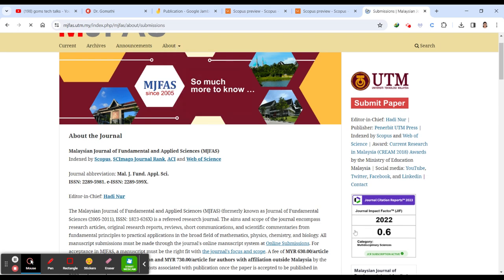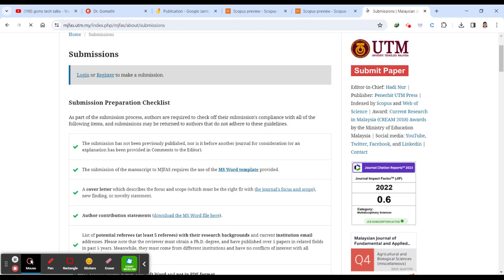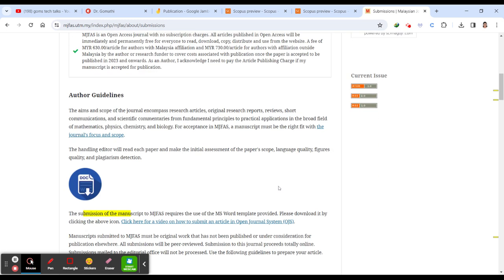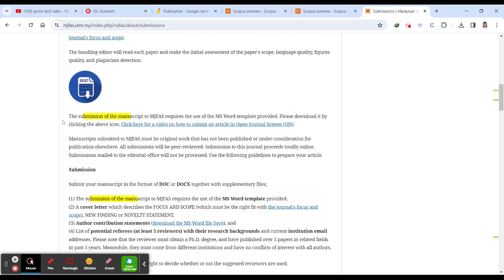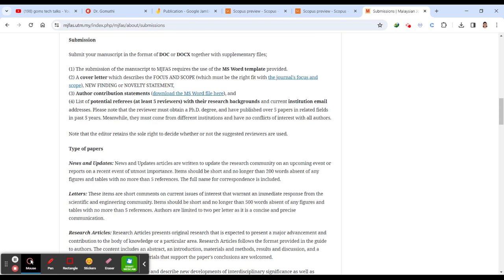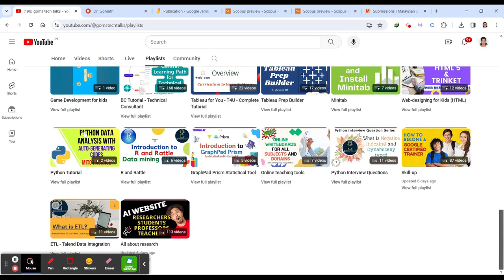So by the way, in the submissions you can see the author guidelines. What is the checklist you should follow, and the Word template, you can download the Word template to use it to write your paper. Okay, so this is the author guidelines. They have clearly given how it should be, like whether you have to submit the cover letter, author contribution statement, list of potential referees. Okay, so I have discussed how to add the referees and everything in the All About Research playlist, so you can go and watch that.